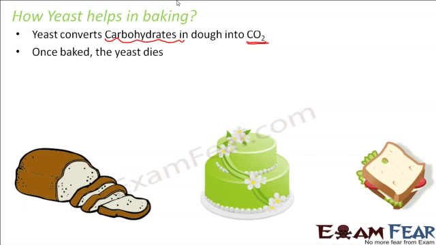Now once the dough is baked, what happens to the yeast? Because yeast is a living organism, the yeast dies once it is baked. What is the result? The dough is already expanded, so there are bubbles in the dough. Once it is baked, it becomes very soft and spongy and the yeast dies. The yeast kind of sacrifices its life to prepare that cake for you. So a soft and spongy baked product is formed.